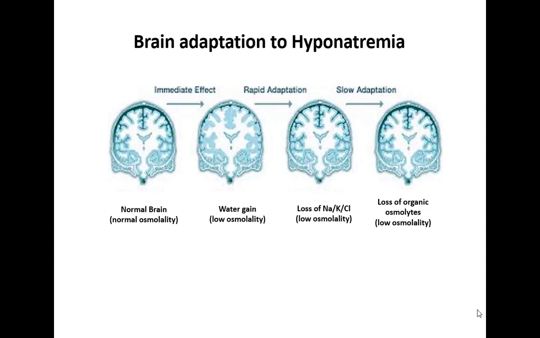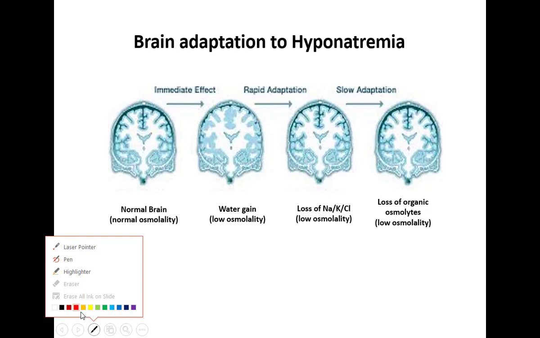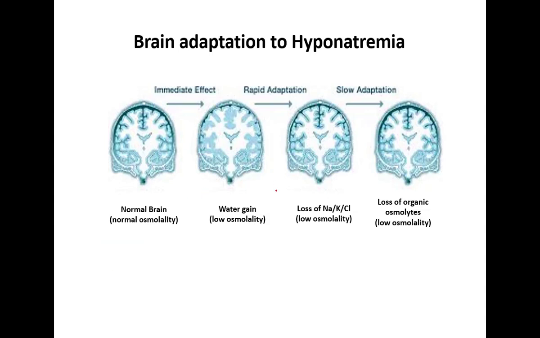But the brain tries to adapt to this swelling; the body tries to remove this brain edema, and it can be removed by the loss of sodium, potassium and chloride, which decreases the brain swelling. It is a rapid adaptation. So rapid adaptation includes loss of sodium, potassium and chloride, then the brain gradually adapts again, and that is a slow adaptation, and it is due to the loss of organic osmolytes.